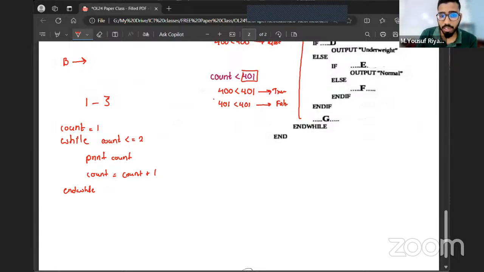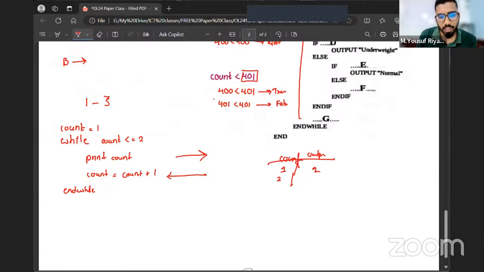So I'm going to come and check, is 1 less than or equal to 2? True. So it's going to print count. If I say print count, what is the value that's going to get printed? Exactly. Because count was 1, 1 is going to get printed. Then I'm saying count equals count plus 1. So what will be the new value of count? It is going to be 2.